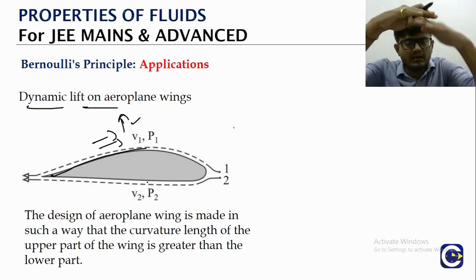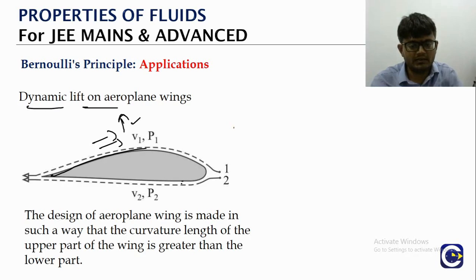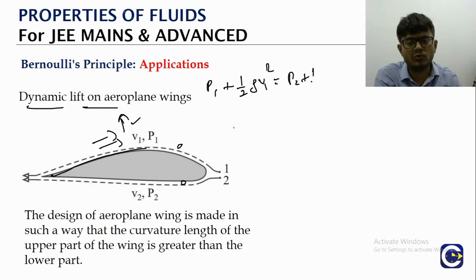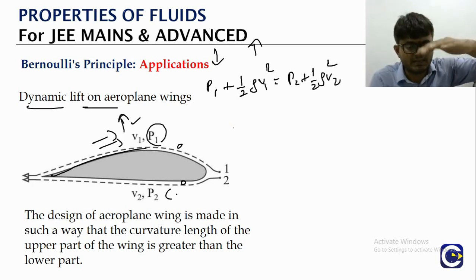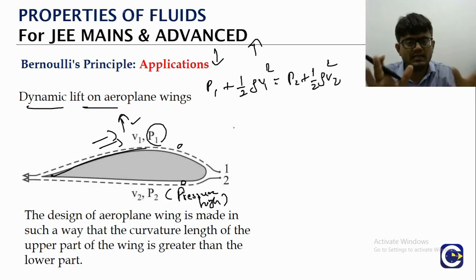Top of the air wing and below the air wing, right, there is not much height distance. So again we will use the same concept. P1 plus half rho V1 square should be equal to what? P2 plus half rho V2 square. V1 is higher means what? The corresponding P1 should be less. So P1 is less means what? Above the wing the pressure is less, below the wing the pressure is what? High. So that's what is achieved by the design.